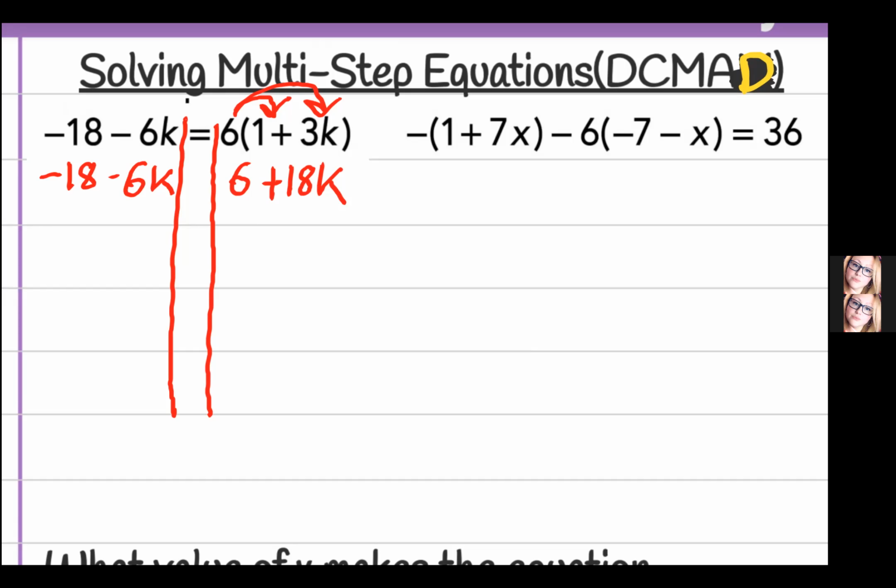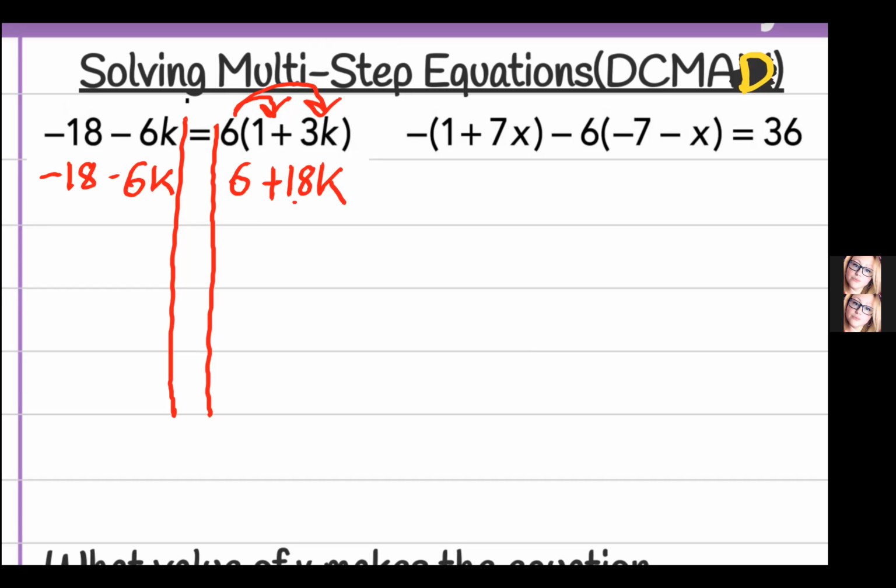So let's try it. Which one do you want to move first? Let's move that negative 18. If it's a negative, to move it to the other side, we would do what? We would make it a positive. But look at this. This is 18k and this is a negative 6k. If we move this 18k to the other side, that means we're going negative. Let's stay away from that. Actually, no, let's do it so you can see what happens.